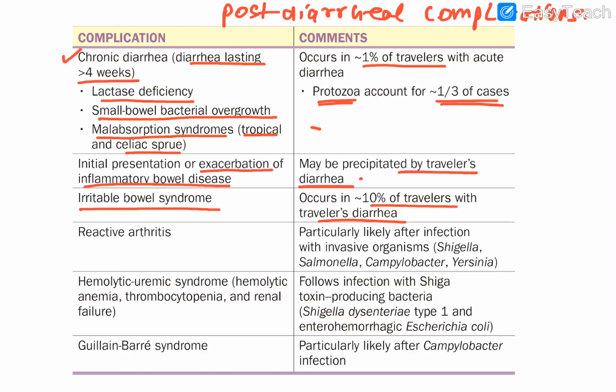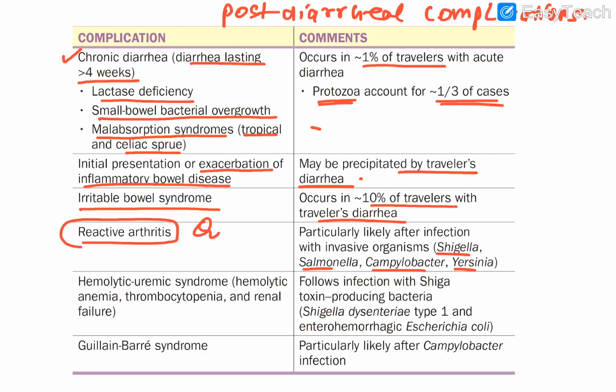Okay, reactive arthritis, guys, this was a question in JIPMER, and again it can come to you also. The reactive arthritis mainly happens with your favorite SSC fellows. That is Shigella, Salmonella, Campylobacter, Yersinia. These are the ones involved with reactive arthritis.